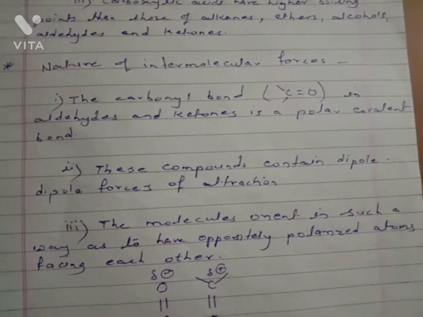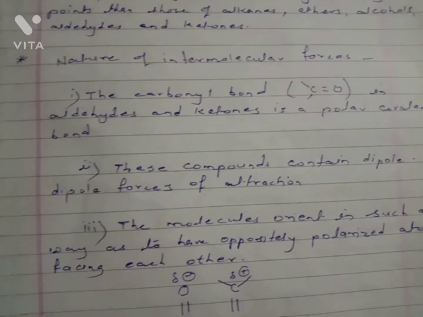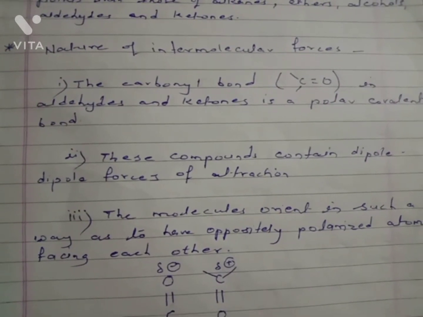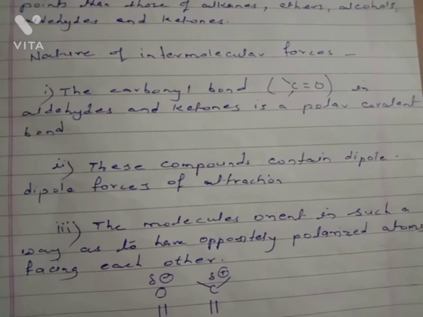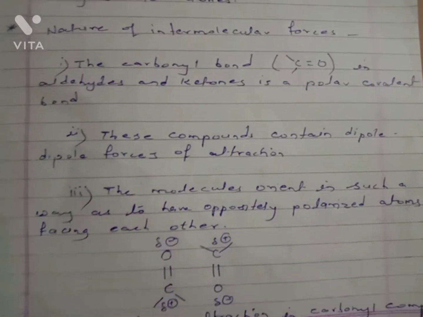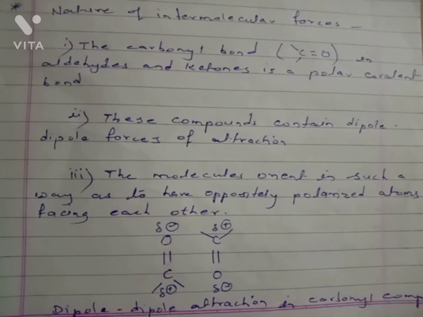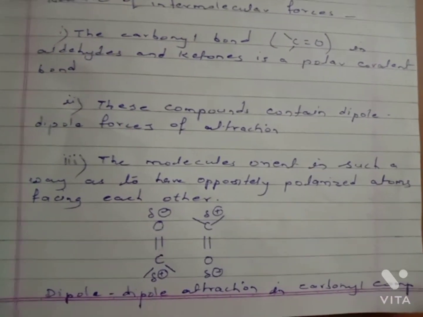Then these compounds contain dipole-dipole forces of attraction. Aldehydes and ketones, which have a polar covalent bond, also contain dipole-dipole forces of attraction. Dipole-dipole forces means two oppositely charged poles attract each other.